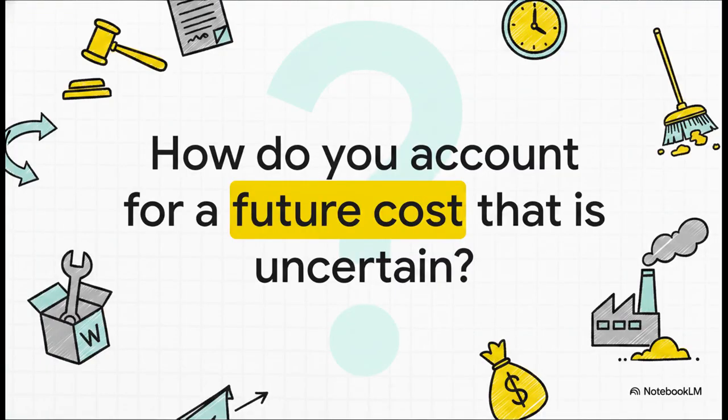Just imagine you're the accountant for a second. Your company is being sued. You're offering product warranties that might cost you down the line. Maybe a huge restructuring is being planned. You know these things are going to cost money, but you have no idea when or exactly how much. So what do you do? How do you record that? These aren't just simple invoices. They're foggy, uncertain future obligations, and your stakeholders, they need a clear picture.